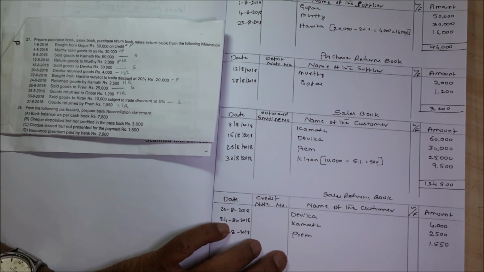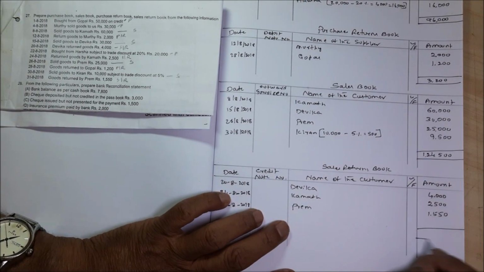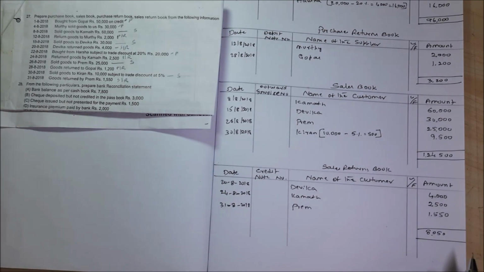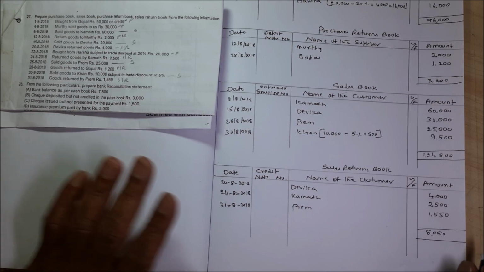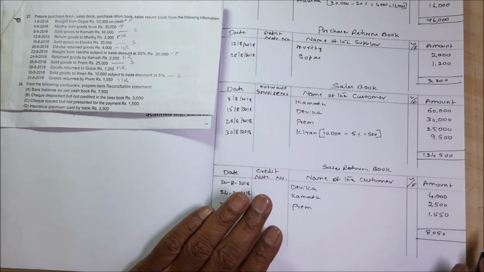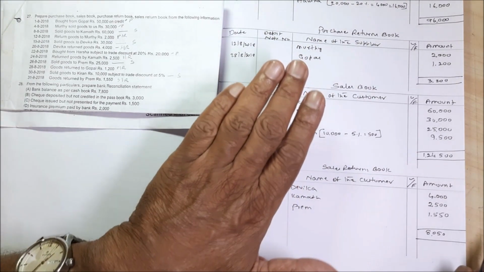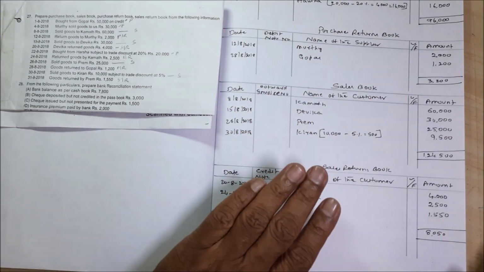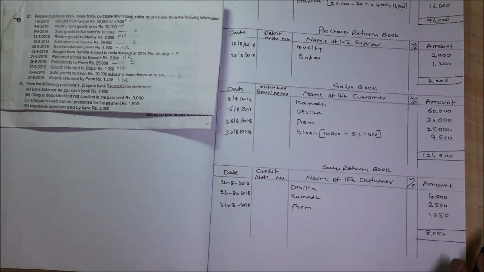The last total is 8,050. That's all. If you prepare this, that is what we mean by entering the transactions in different subsidiary books: purchases book, purchase returns book, sales book, sales returns book.